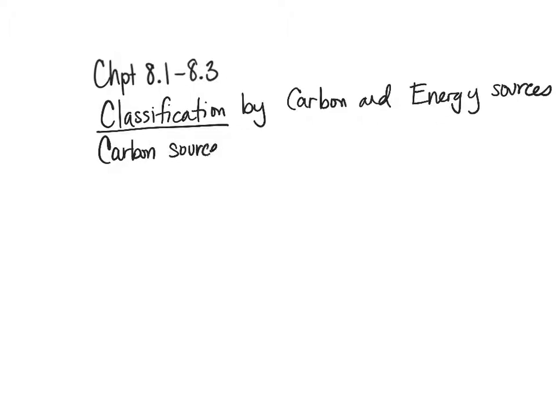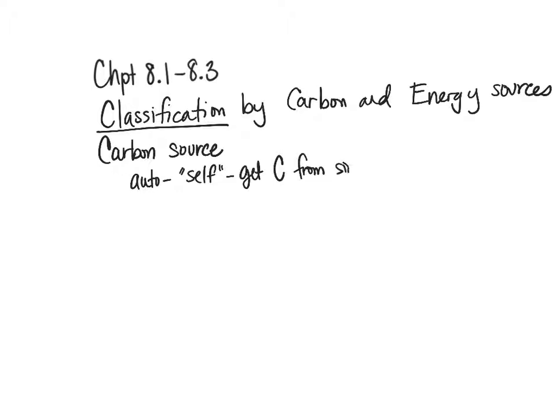So when we're talking about by carbon source, we can use prefixes. And the two prefixes that we are going to use are auto and hetero. So auto, the prefix auto, means self, right? So auto meaning self. And when we're talking about self, what that means is that they get their carbon from inorganic sources, and then they're going to utilize those inorganic sources and turn them into organic compounds.